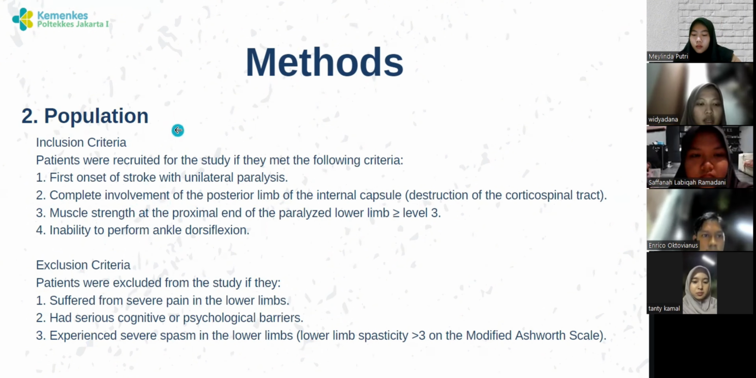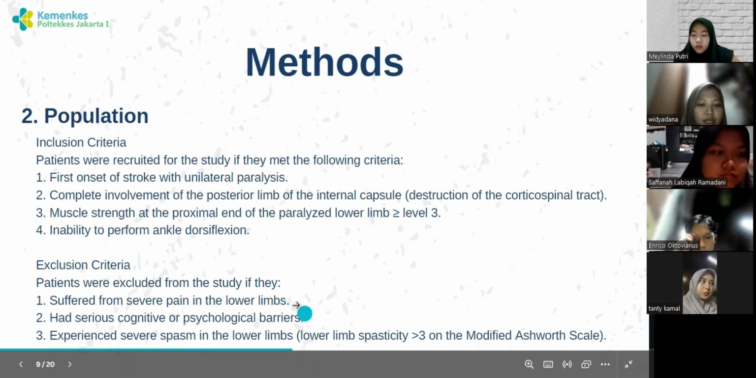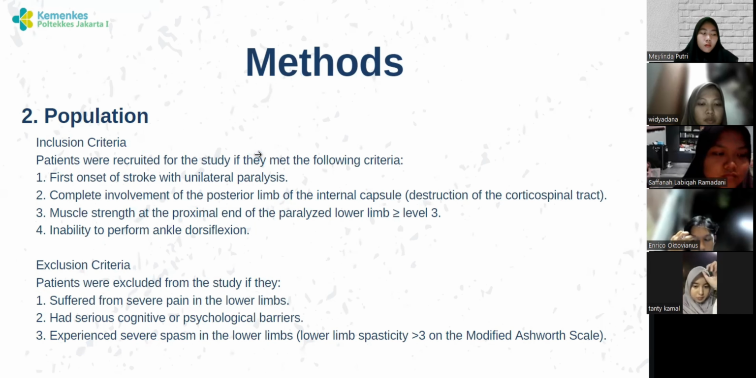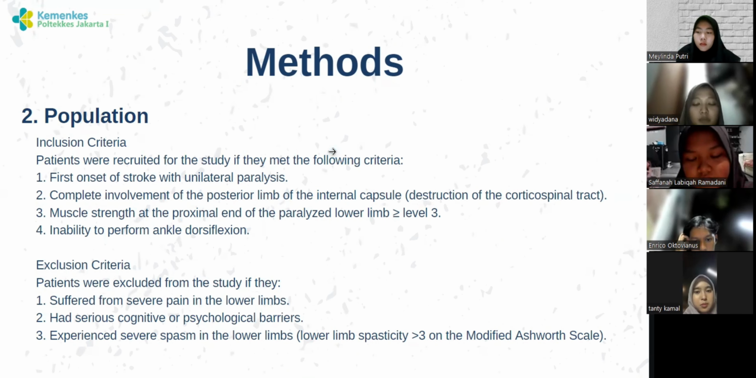And the second is exclusion criteria. Patients were excluded from the study if the first is they suffered from severe pain in the lower limbs, and the second is they had serious cognitive or psychological barriers, and the third is they experienced severe spasms in the lower limb, spasticity more than 3 on the Modified Ashworth Scale.